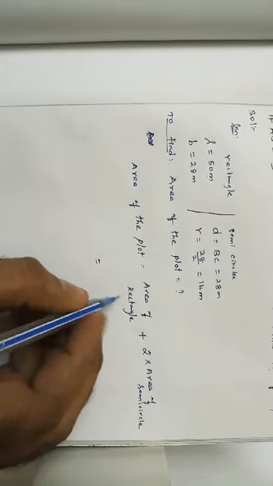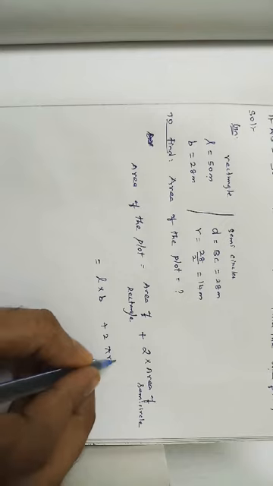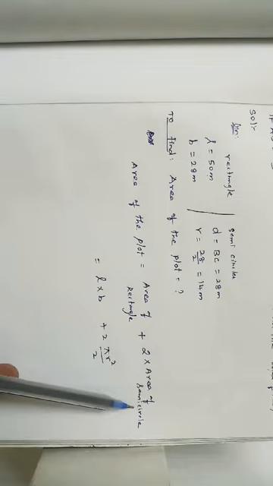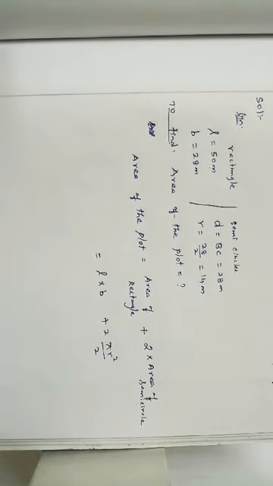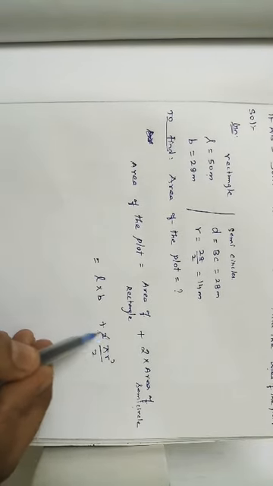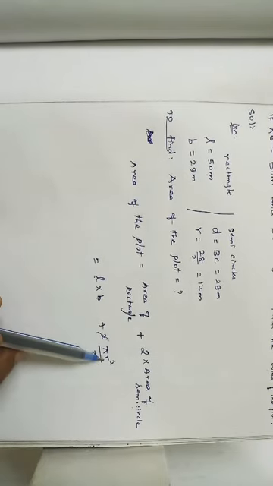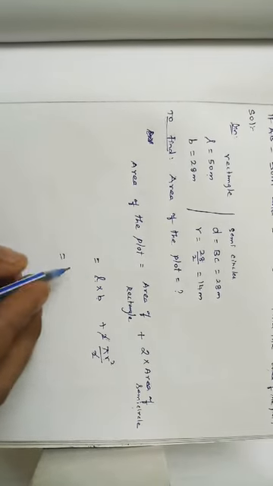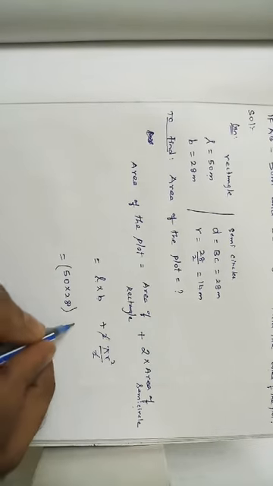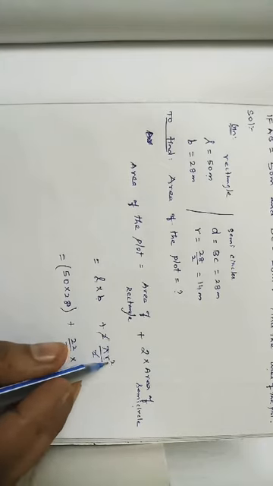So it is equal to the area of the rectangle formula, L into B, plus 2 into pi r square divided by 2. See, 2 times the area of a semicircle is, when we join two semicircles, what do we get? A circle, the area of a full circle. Otherwise you can simplify, the 2 will get cancelled. We know the value of length, breadth, pi and radius. Substitute and simplify. L is equal to 50, into 28, plus pi value 22 by 7 into r square. What is the value of r?